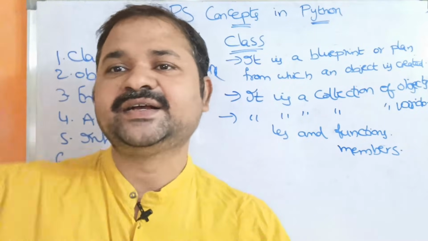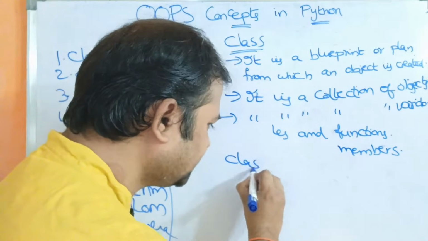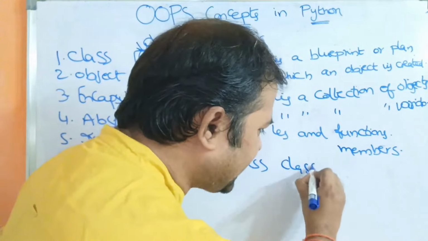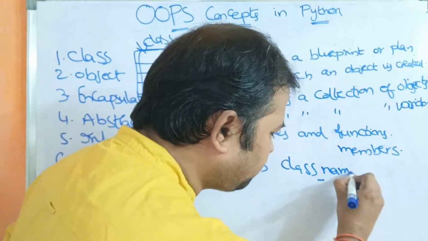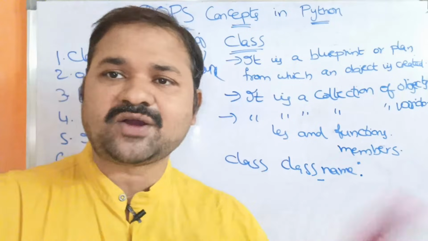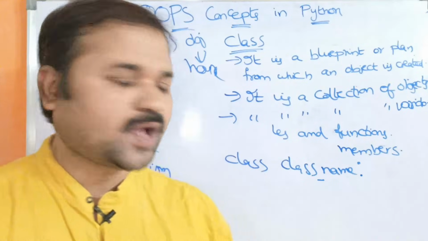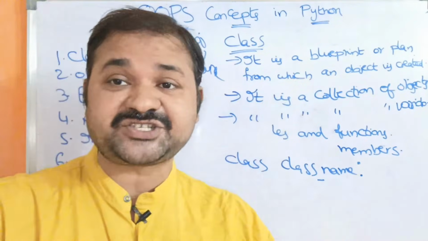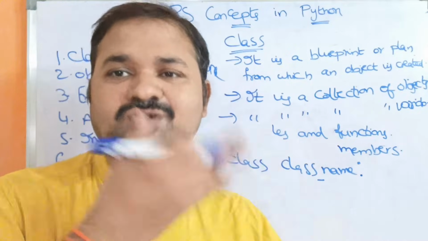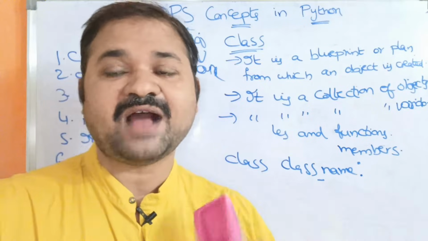Practically we will discuss it in the next video. The syntax for declaring a class is like this. We have to use the keyword class, followed by the class name. For the class name, we simply follow the rules of identifiers, and it ends with a colon. In C or C++ or Java, it uses curly braces. In C we use a structure name, and after the structure name we use curly braces. Curly braces specify the start of the block, whereas Python is an indentation language, so we have to use a colon.